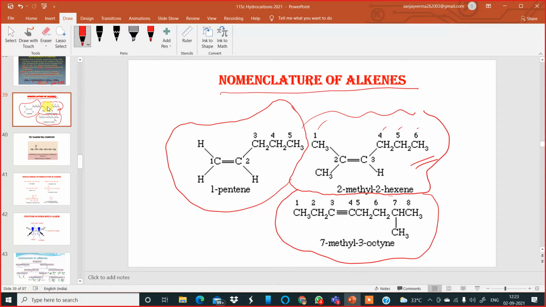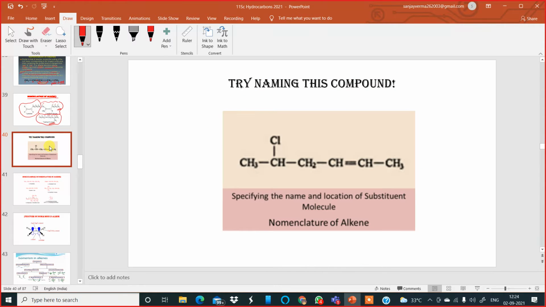The third one is not numbered from here, it is numbered from here: 1, 2, 3, 4, 5, 6, 7, 8. Here the third carbon atom has a triple bond. That is for the case of alkynes, so I will discuss this later on. Okay, so these are a few examples. Look at the next screen over here.